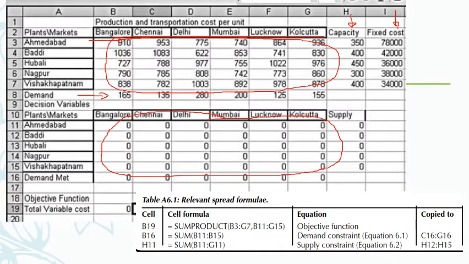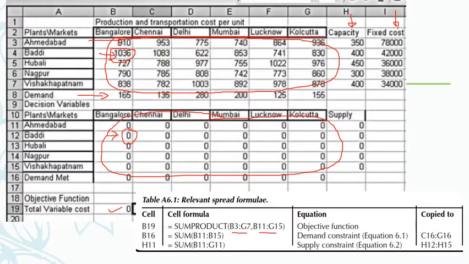For example, if allocation takes place in this cell, that is Baddi to Bangalore, Baddi to Bangalore 1036, whatever allocation takes place in this cell gets multiplied by 1036 in this cell, and that is obtained using this formula, SUMPRODUCT, this is the first array, this is the second array, and it's in B19, this particular cell.